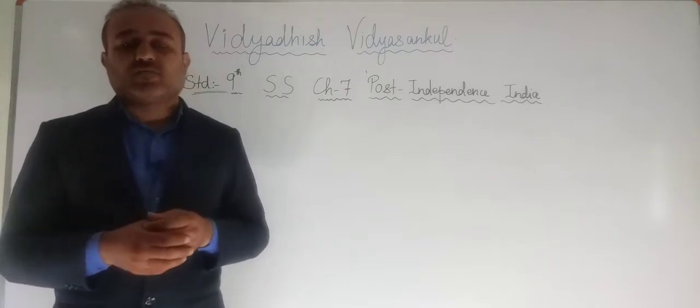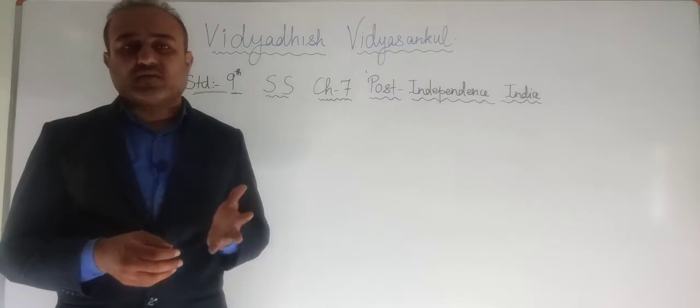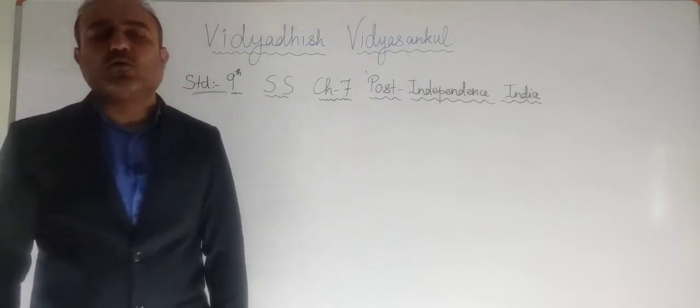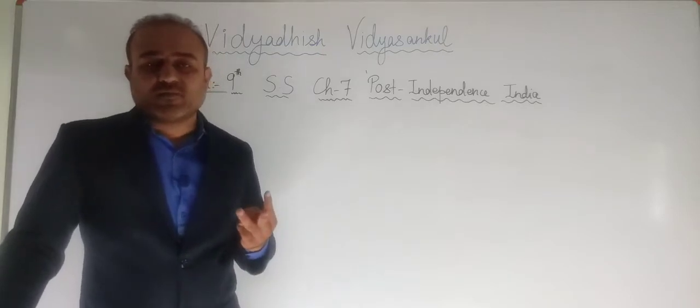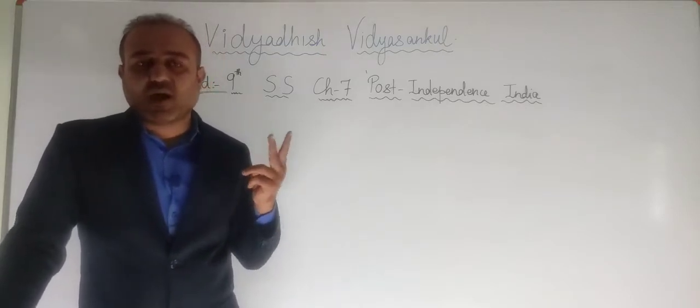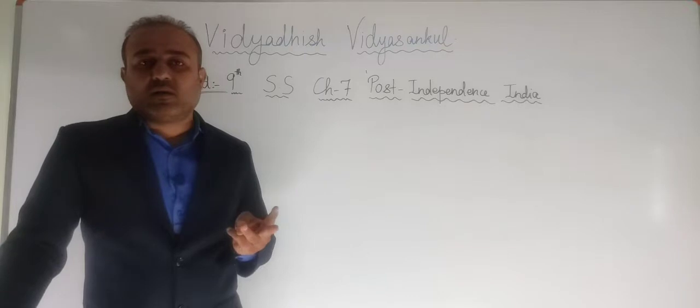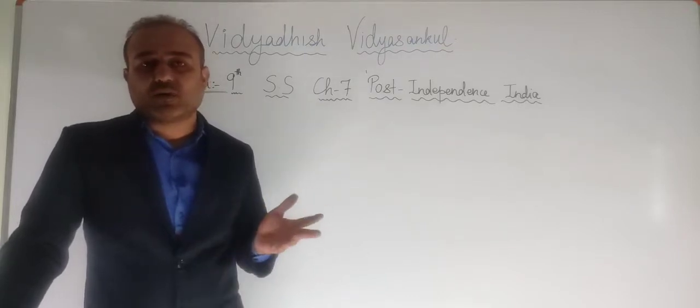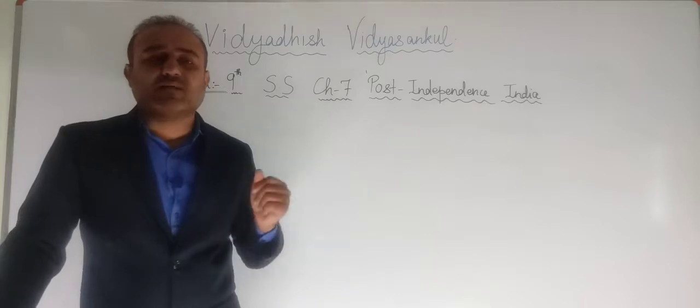Then later on all the princely states, that is 559 princely states, were ready to join with India, but only 3 states, that was Kashmir, Hyderabad and Junagadh, didn't want to join Union of India and they actually wanted to join Pakistan, right?